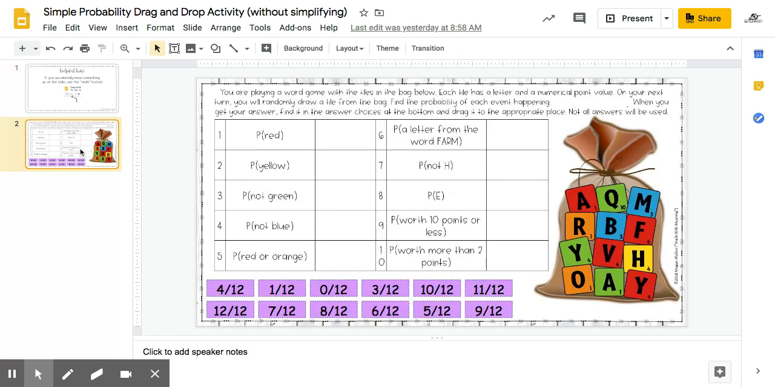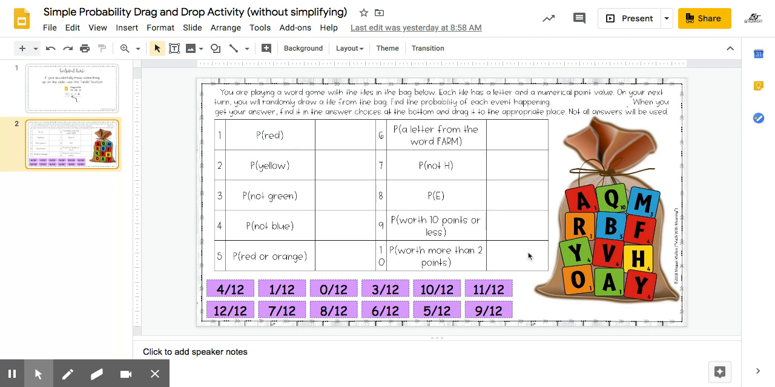So if you look at the second slide, it says you are playing a word game with tiles in the bag below. Each tile has a letter and a numerical point value. On your next turn, you will randomly draw a tile from the bag. Find the probability of each event that is happening. So all of the 10 events are listed right here. This is your bag of tiles. You guys will see some of the tiles have a different color, some have a different number on them, and some have a different letter on them. So we're going to be finding a bunch of different probabilities. To start with number 1, we'll do this one together. It says find the probability of choosing a red tile.